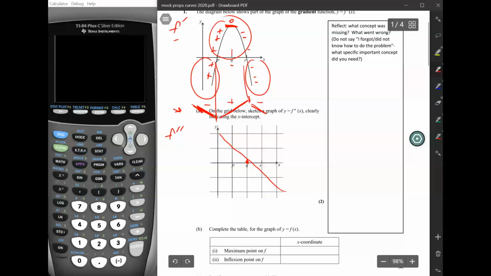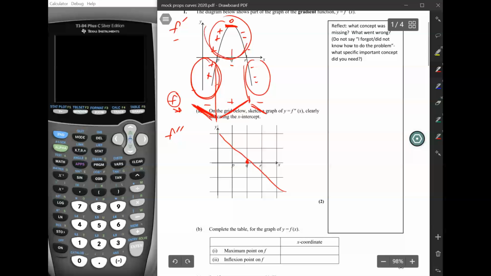So to the left of P, the f dash graph is negative, right? So if the f dash graph is negative, that means that the slope of f is negative. So here is my f graph that I'm drawing here. And I'm going to draw my f going down because this is negative values for the slope of f.